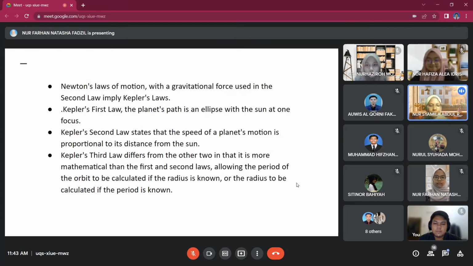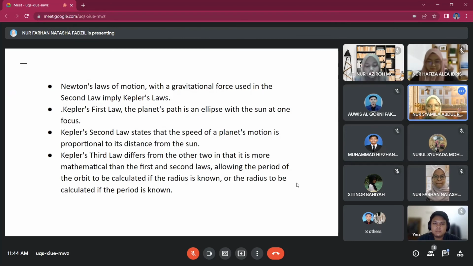And Kepler's second law states that the speed of a planet's motion is proportional to its distance from the Sun. Indeed, it states that if a line is drawn from the Sun to the planet, the area swept out by that line in a certain time is constant. This means that the planet moves more slowly when it is farthest from the Sun than when it is closest to the Sun.